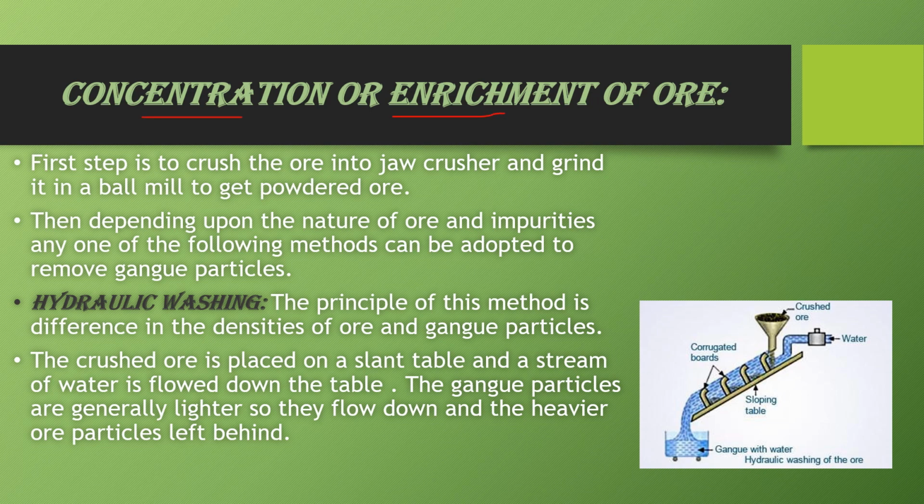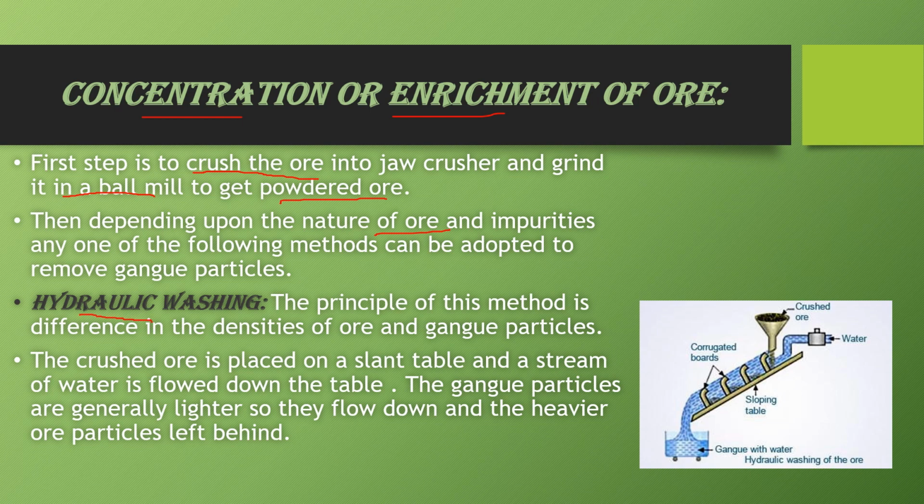The first step is to crush the ore in the jaw crusher or grind it in a ball mill and get the ore in the powdered form. How we concentrate the ore depends upon the nature of the ore particle and the impurities present in them. So there are different methods. I am starting with the first method, that is hydraulic washing.